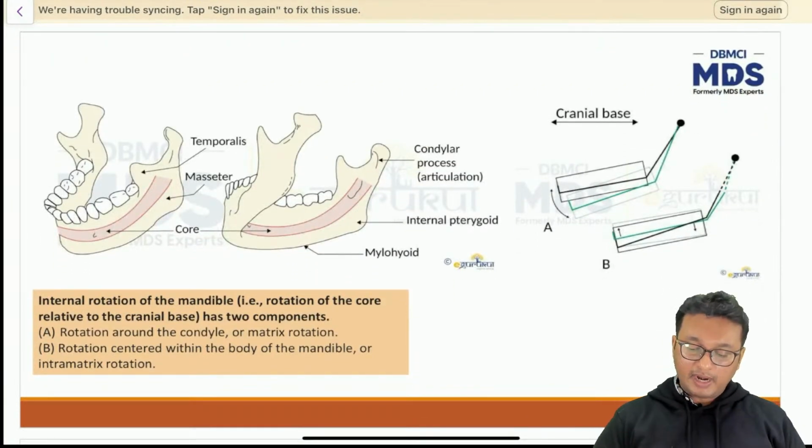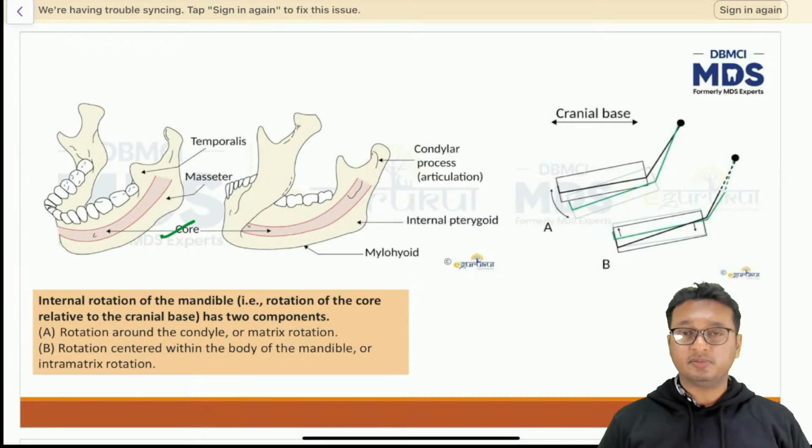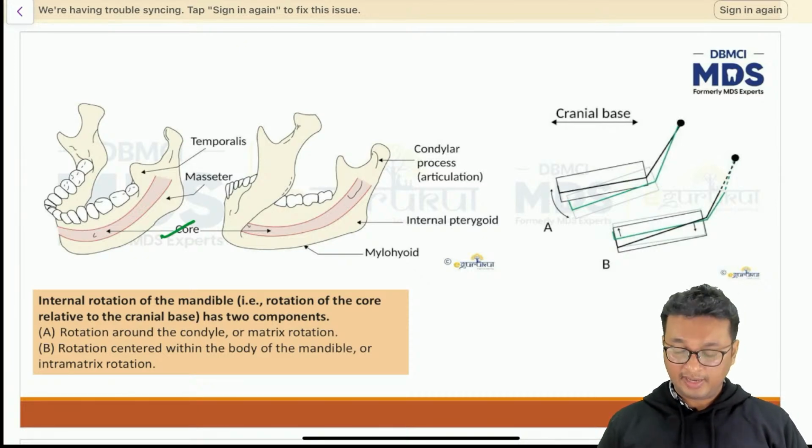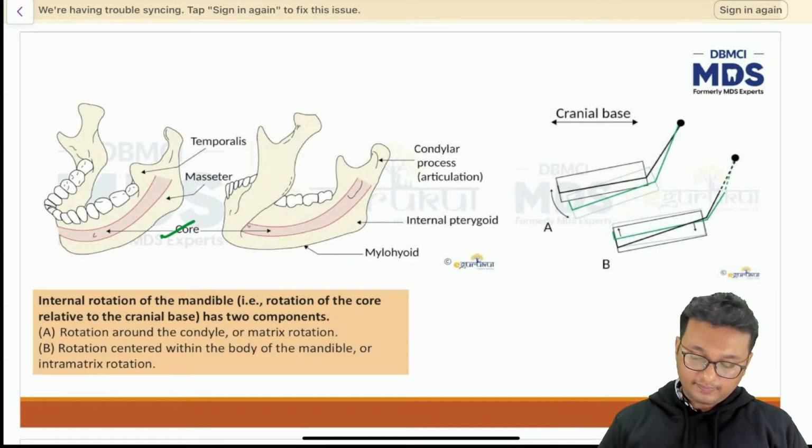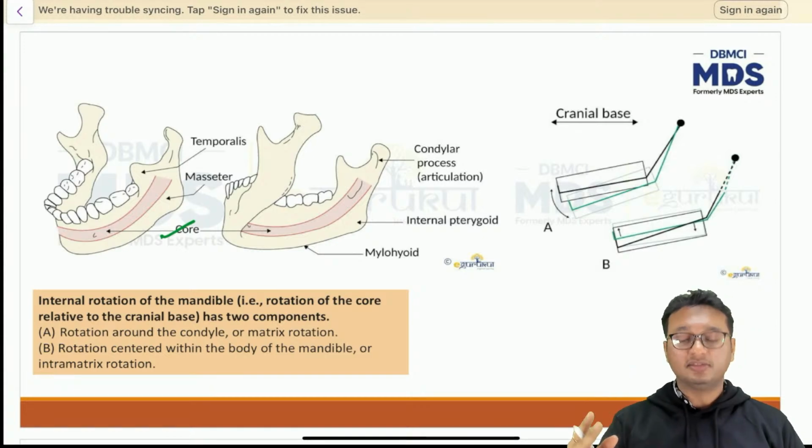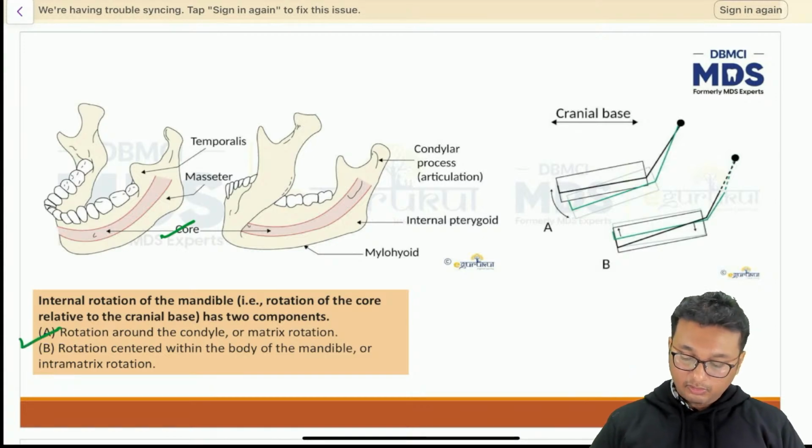So this is the core of the mandible. That is the bone surrounding the inferior alveolar nerve, vessels, and the blood and the nerves. So rotation can have two points, two axes of rotation rather. Rotation around the condyle. So this is the condyle.